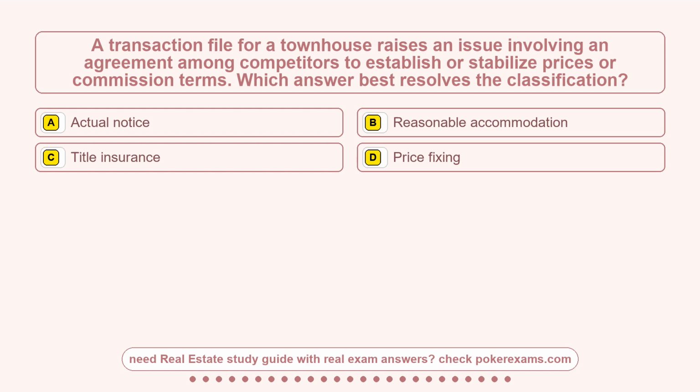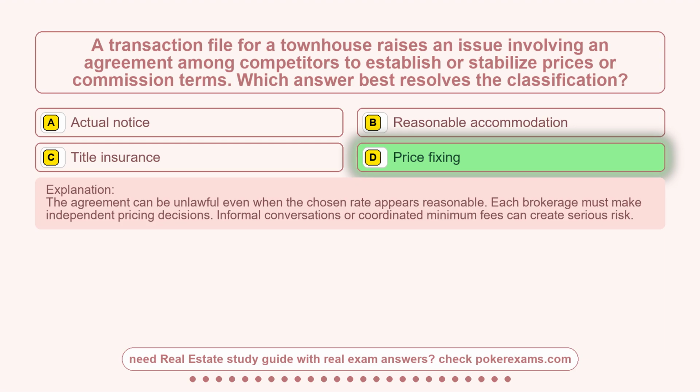Question 4. A transaction file for a townhouse raises an issue involving an agreement among competitors to establish or stabilize prices or commission terms. Which answer best resolves the classification? Option A, actual notice. Option B, reasonable accommodation. Option C, title insurance. Option D, price fixing. The correct answer is option D, price fixing.